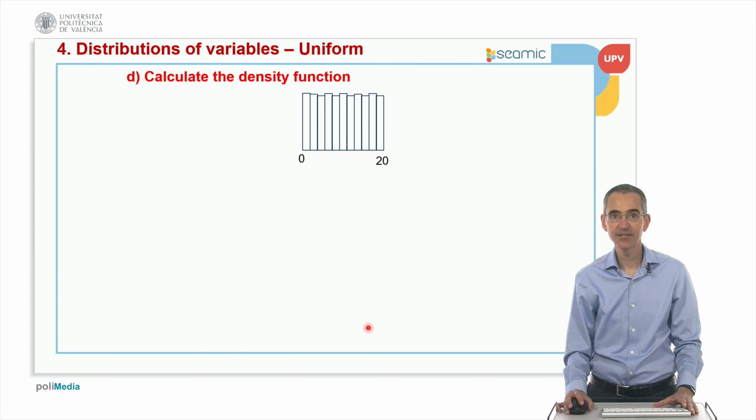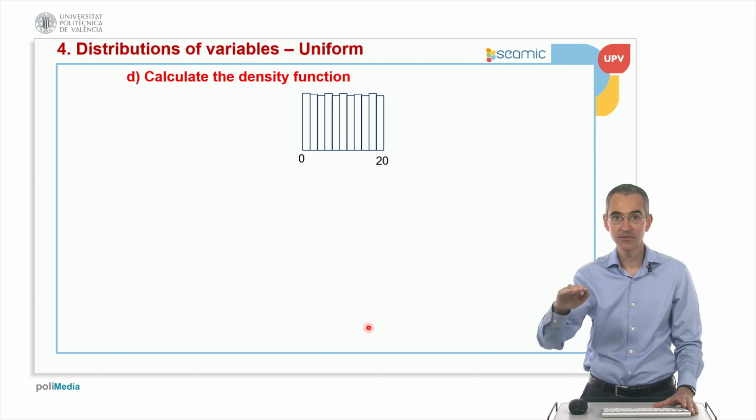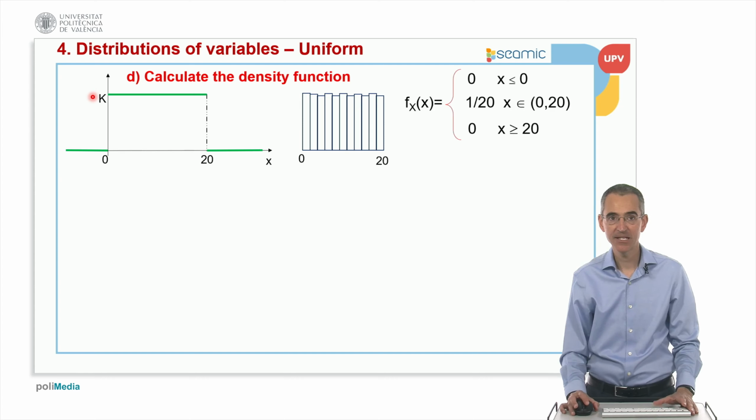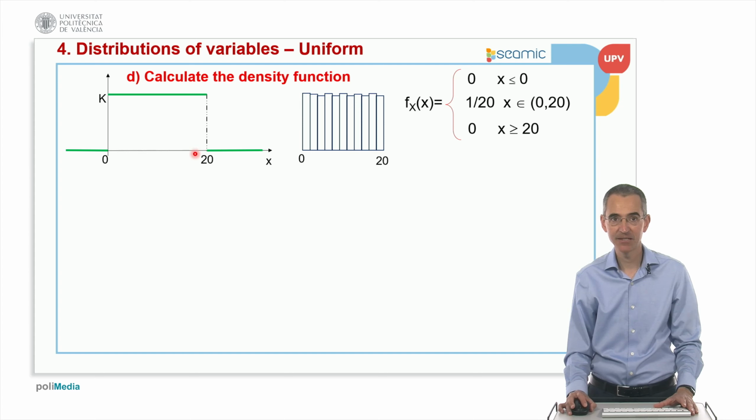And then calculate the density function. Remember that I explained in a previous video that the density function describes the shape of the histogram. So if the histogram is flat, the density function will have this kind of shape. And remember that the area below any density function has to be 1. So we have to think about this value, k. Based on the condition that the area has to be 1, this is the area of the rectangle, so k has to be 1 divided by 20, so that the base multiplied by the height would be 1. So this is the density function.